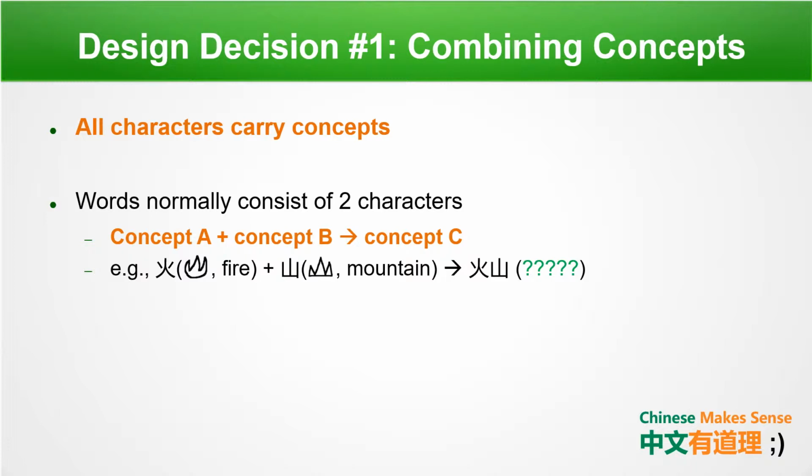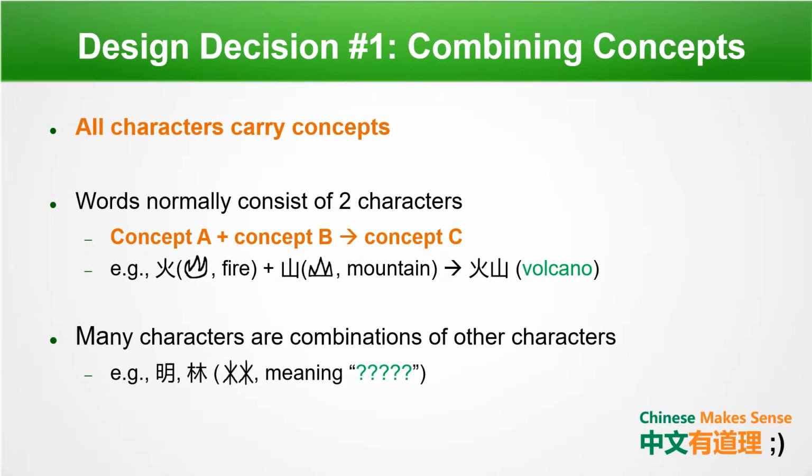By combining the concept of the first character with the concept of another character, you can form a new concept with the combination of two characters, which forms a new word. For example, 火 meaning fire and 山 meaning mountain. What may you think 火山 means? If you guess volcano, then you're right.